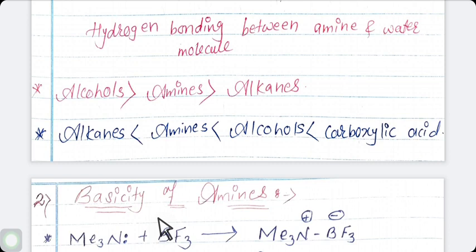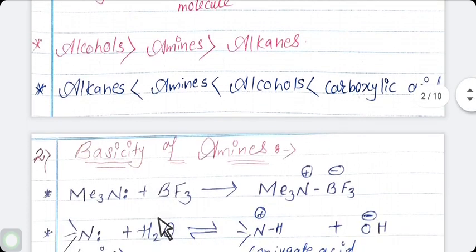The compound which shares a lone pair of electrons with an electron deficient species is known as a base. Same here, in amine, the nitrogen atom which contains a lone pair of electrons shares it with an electron deficient species.